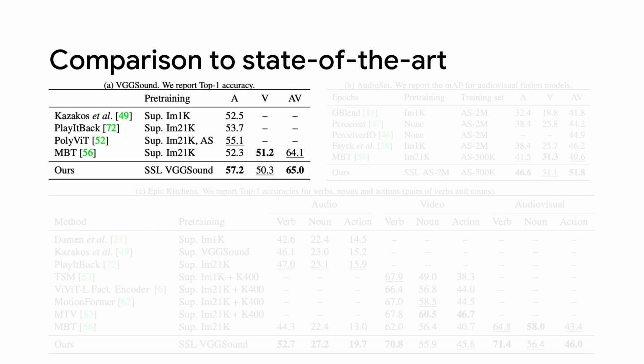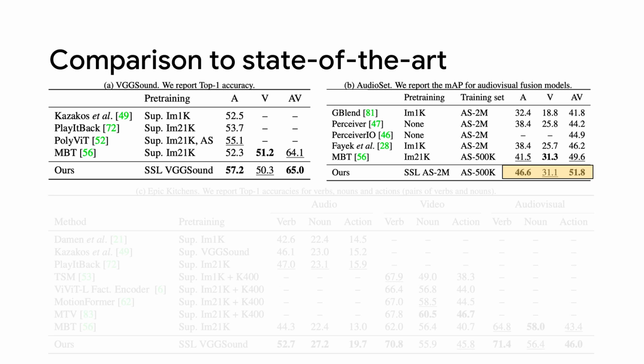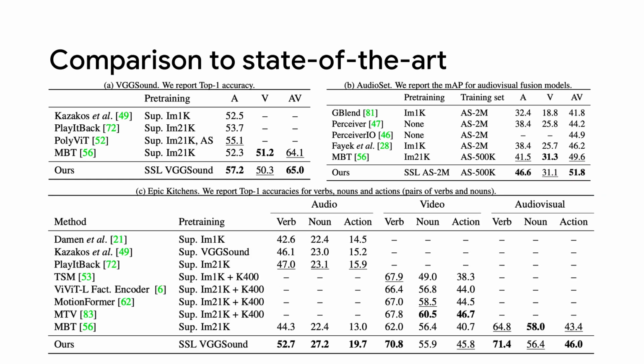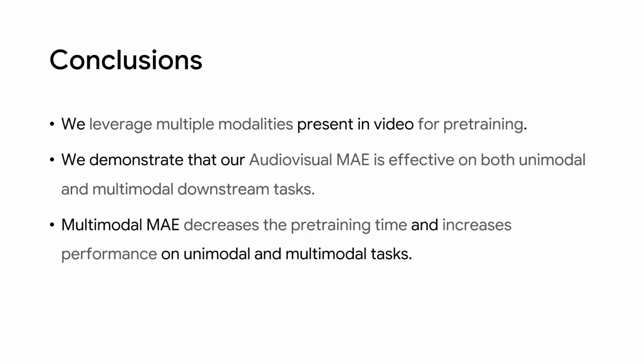On the VGGSound dataset, we obtain the best results on audio-only and audio-visual downstream tasks. On AudioSet, we obtain large improvements on audio-only and audio-visual tasks due to the usage of audio information in the pre-training stage. While on Epic Kitchens, we obtain large improvements, especially on the verb classes.